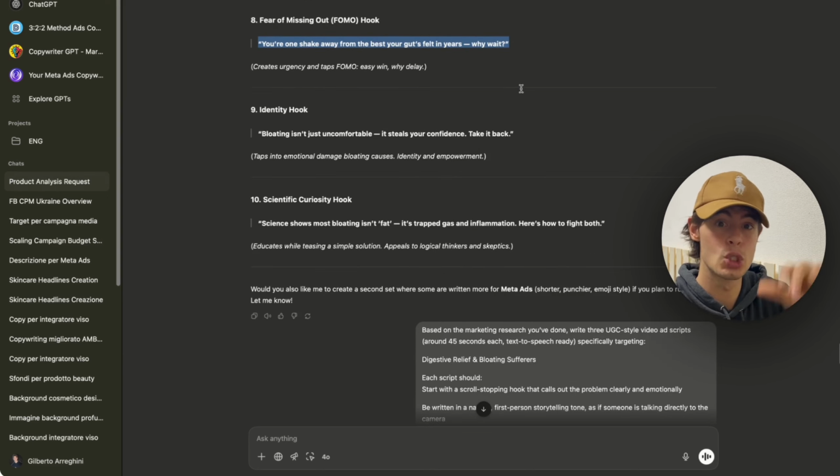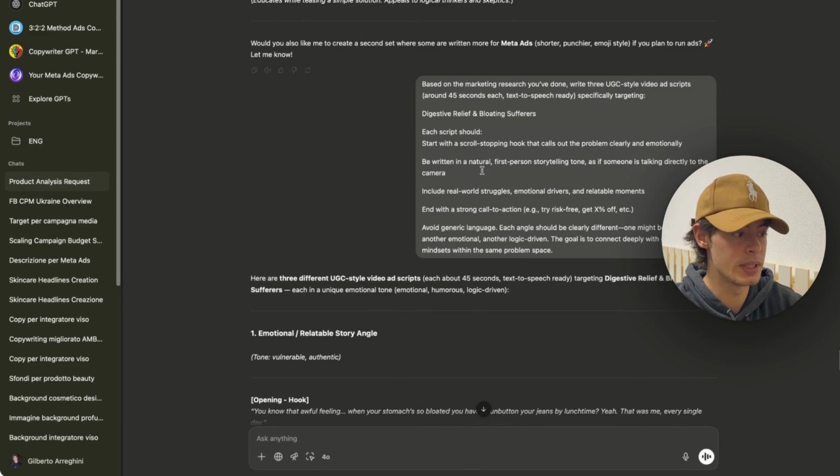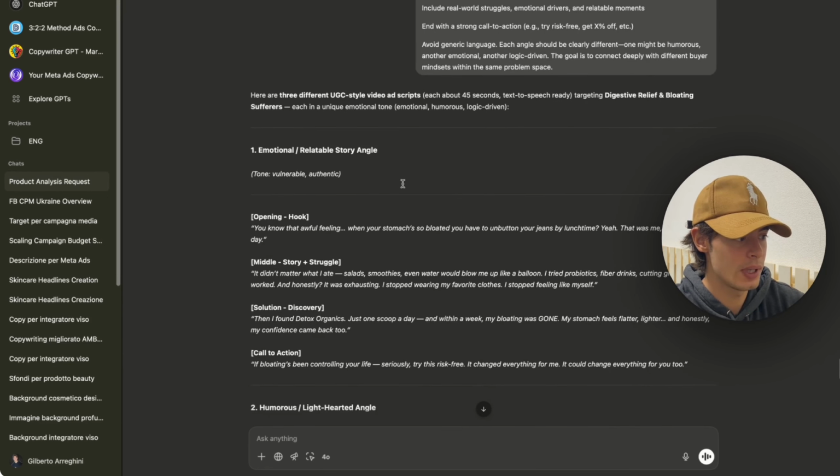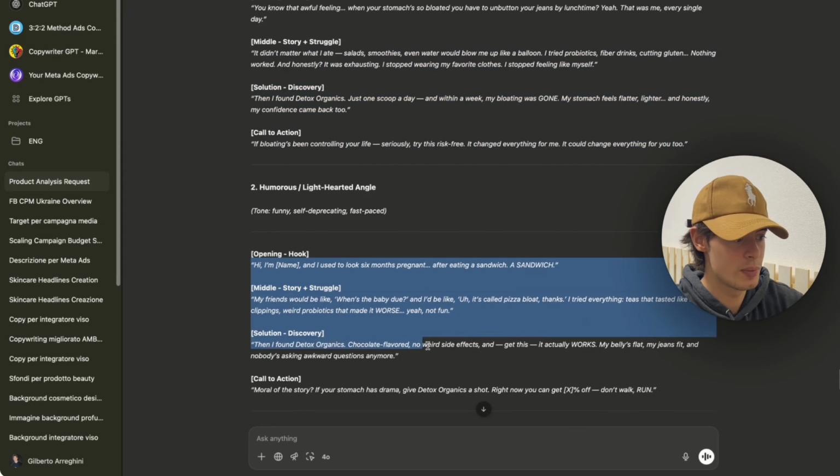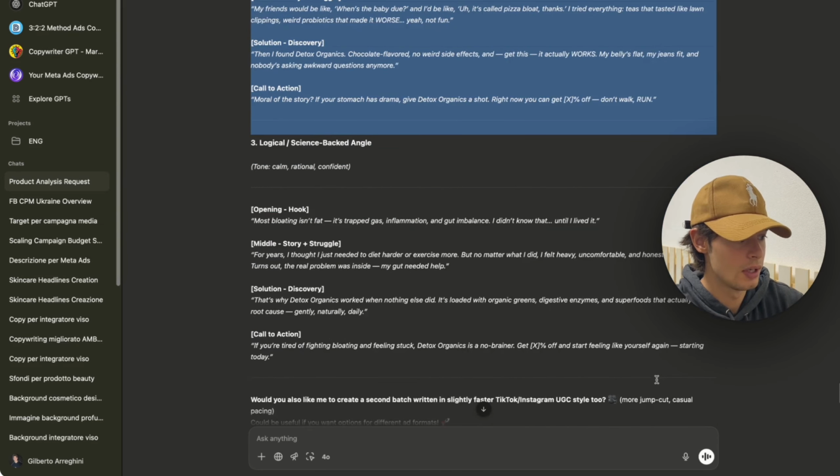And I usually create 3 different hooks per creative, meaning that if this is our script right here, that's the body, that's the hook. I'm gonna add 2 more hooks to this script so that we have 3 video ads, and then I'm just gonna place them all together inside one campaign with flexible ads, and then I'm just gonna let it run. So it's one ad set, flexible ads, 3 ads inside, same video, 3 different hooks. Simple as that.